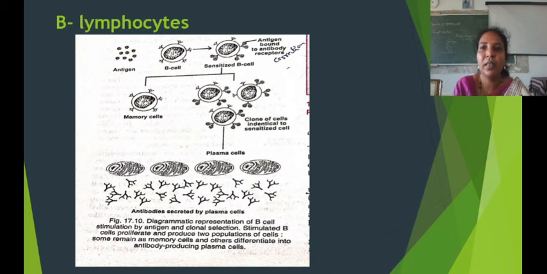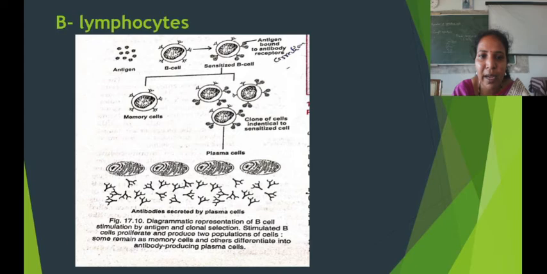Let's study the sensitization or activation of the B lymphocytes. When the specific antigen binds with the membrane receptor of a B lymphocyte, the B cell gets sensitized. In this diagram, I have shown the antigen binding to the antibody receptor. After sensitization, the B cells proliferate, producing a clone of cells identical to the sensitized B cell. They produce two types of cells, memory cells and plasma cells. Plasma cells are the effector cells.